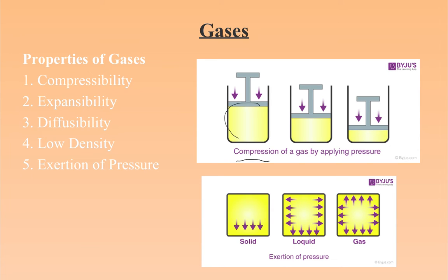If I have gas molecules, I can compress them and put them closer together, because gas, by its property, has particles that are very far apart. So we can increase the pressure from 1 atmosphere to 2 atmospheres, and we can reduce the amount of space that the gas takes up.